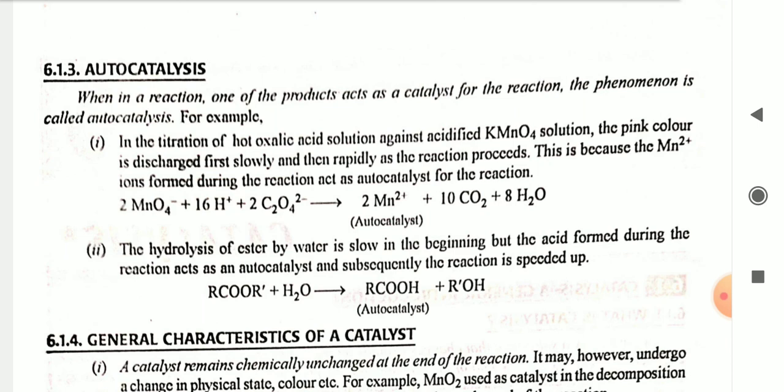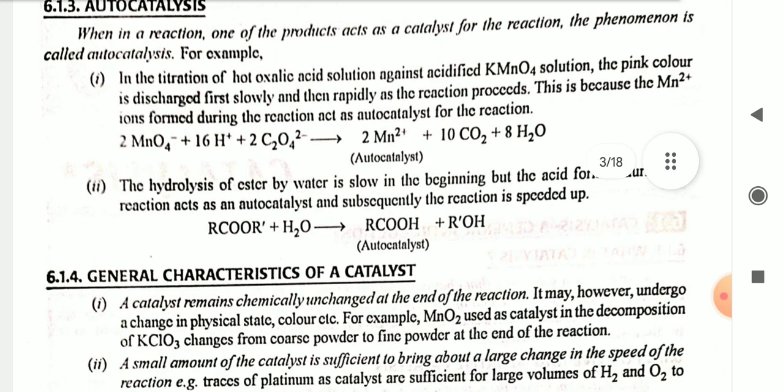2 MnO4 negative plus 16H positive plus 5 C2O4 2 negative gives 2 Mn2 positive plus 10 CO2 plus 8 H2O. Mn2 positive acts as an autocatalyst. The hydrolysis of ester by water is slow in the beginning, but the acid formed during the reaction acts as an autocatalyst and subsequently the reaction is speeded up. RCOOR dash plus H2O gives RCOOH plus R dash OH.